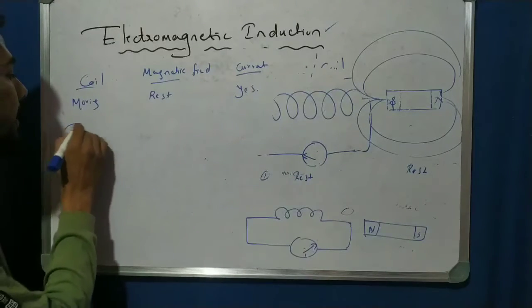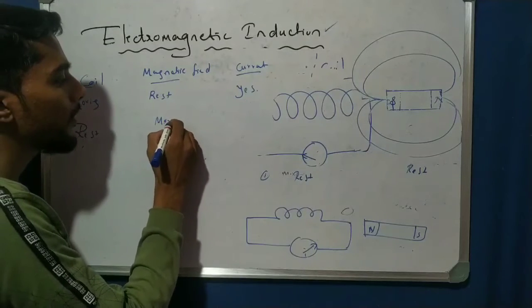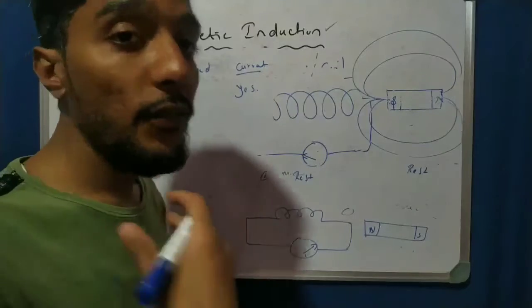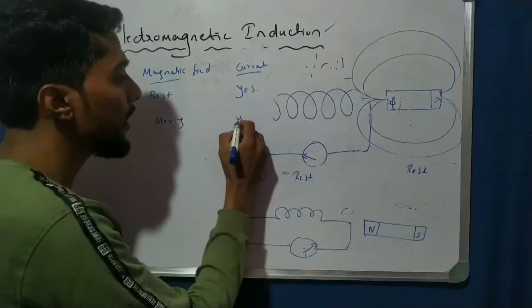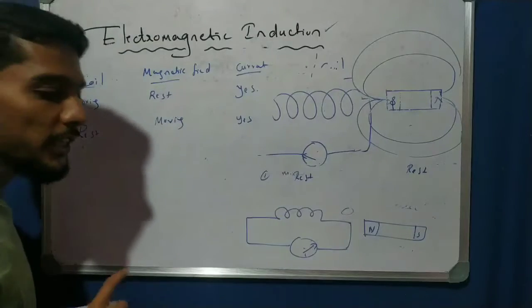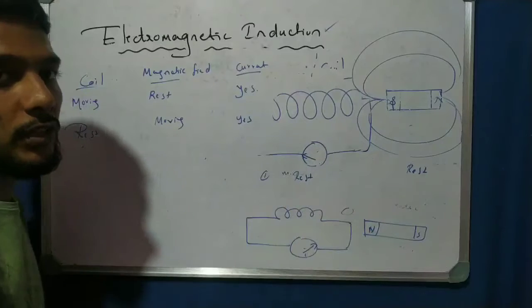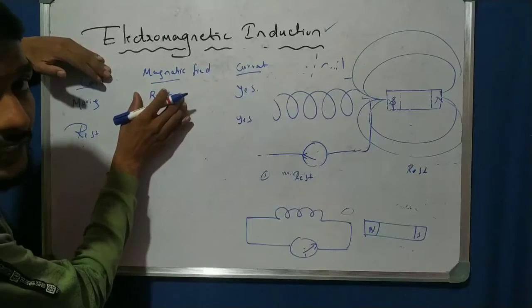Now if the coil is at rest, stationary, and the magnetic field is moving, is current produced or not? The answer is yes, current is produced. See here, one is at rest and one is in motion with respect to each other. So in the first case, the coil is moving and the magnetic field is at rest, stationary.